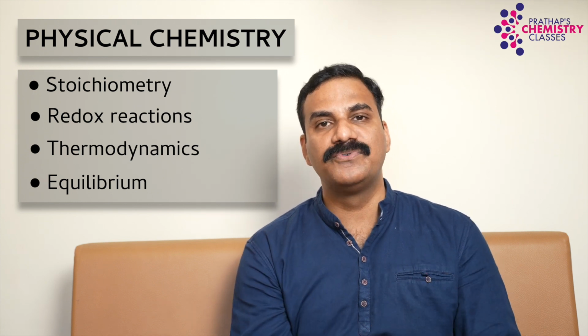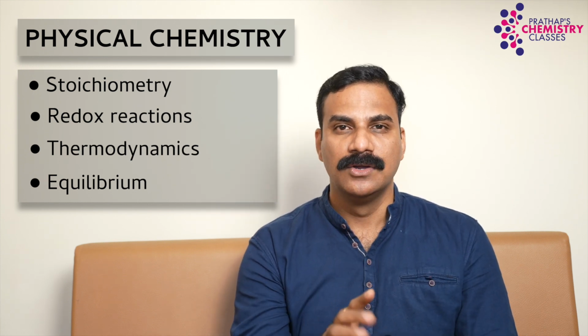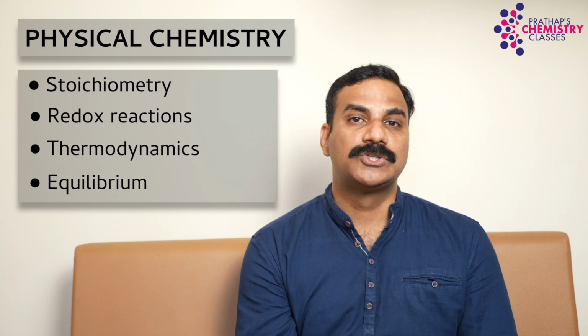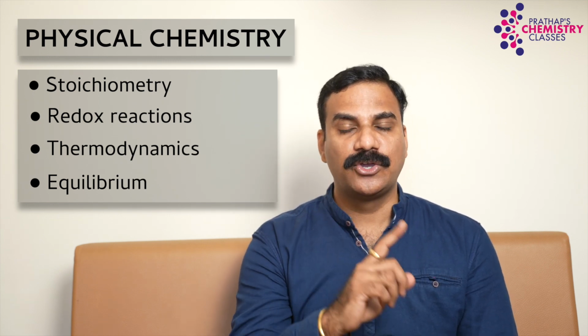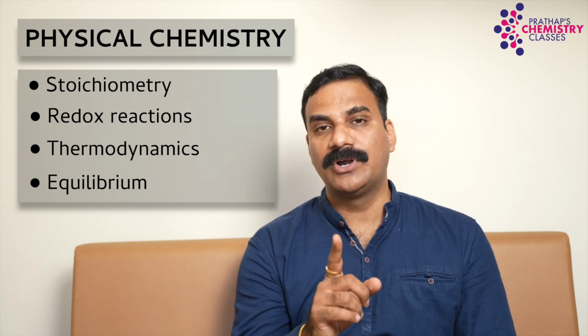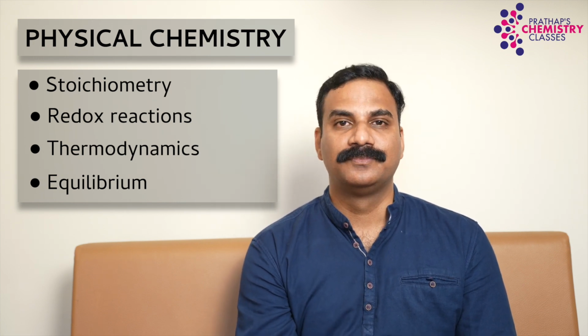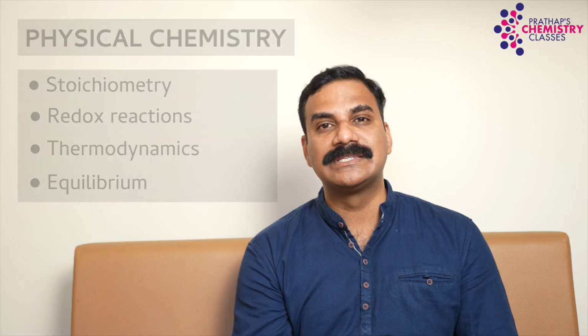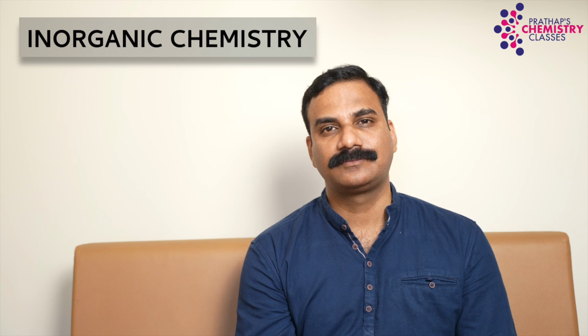So as a whole, physical chemistry is founded by 4 swaras: stoichiometry, redox reaction, thermodynamics, and equilibrium.